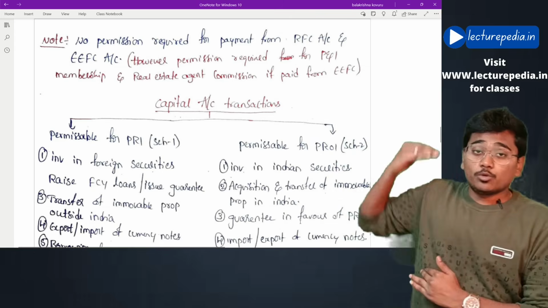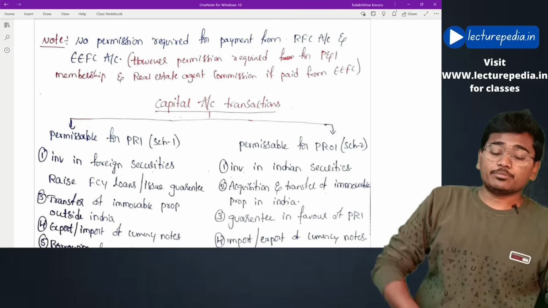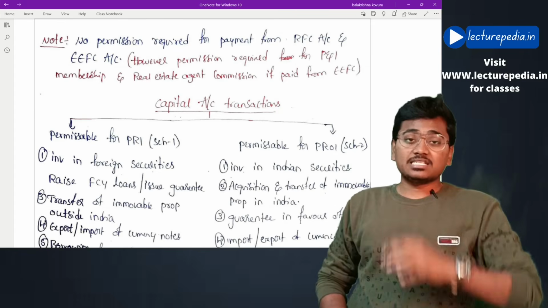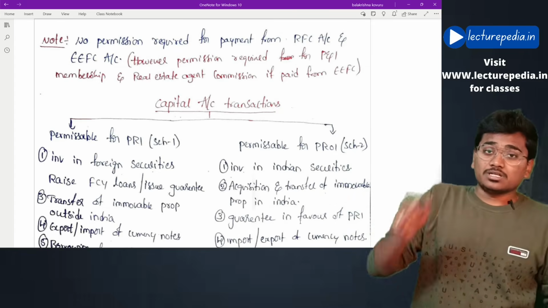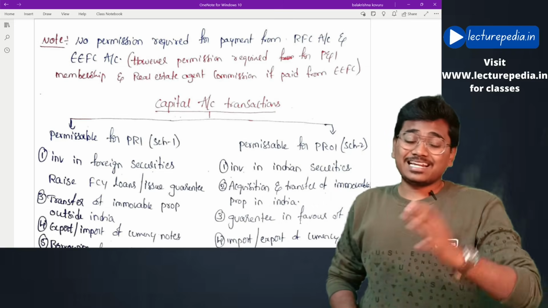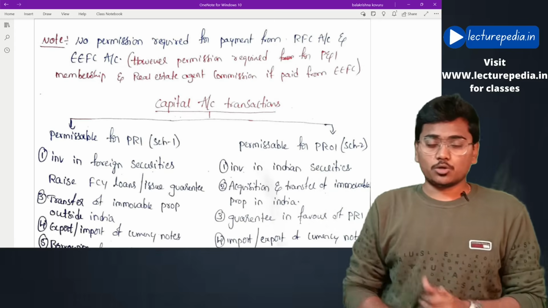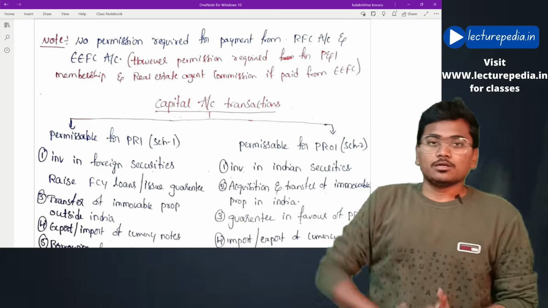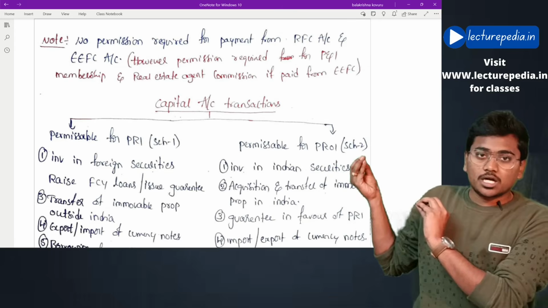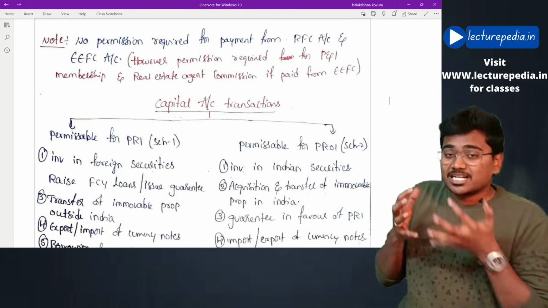See, above we have discussed that for various transactions we require central government permission or RBI permission. But if you incur those transactions from an RFC account, resident foreign currency account, or an EFC account, exchange earners foreign currency account, then you need not require that permission, because in these 2 accounts the amount that is available will be the foreign exchange that you have earned.